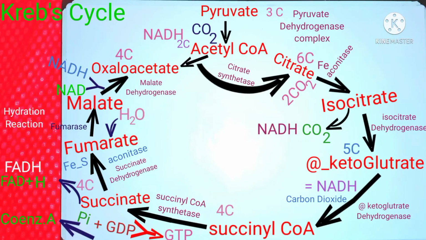As NAD gets reduced to NADH here, you may question why NAD gets reduced here instead of FAD. As I answered already, the free energy change for the compounds at the end of the cycle is less as compared to the first half of the cycle. Well, this is an additional point of view that I am talking about.